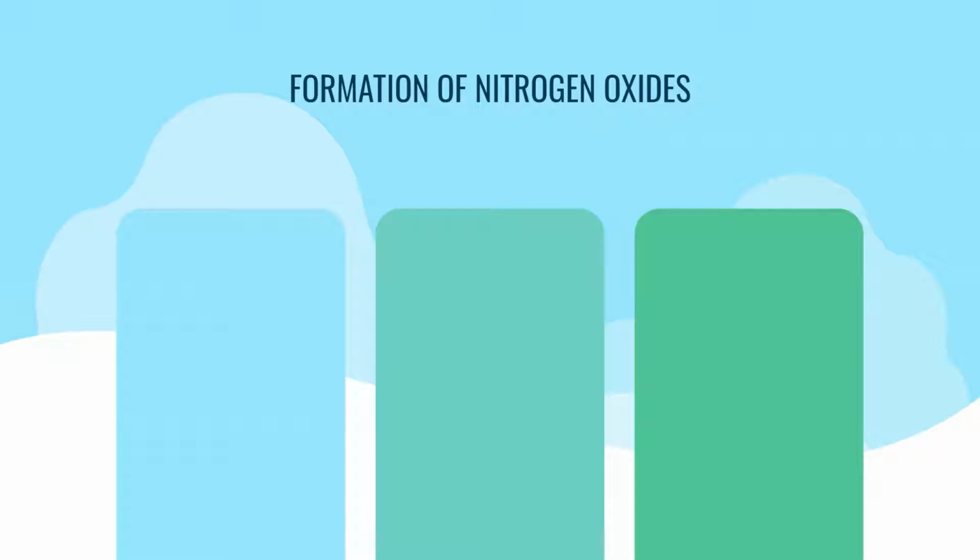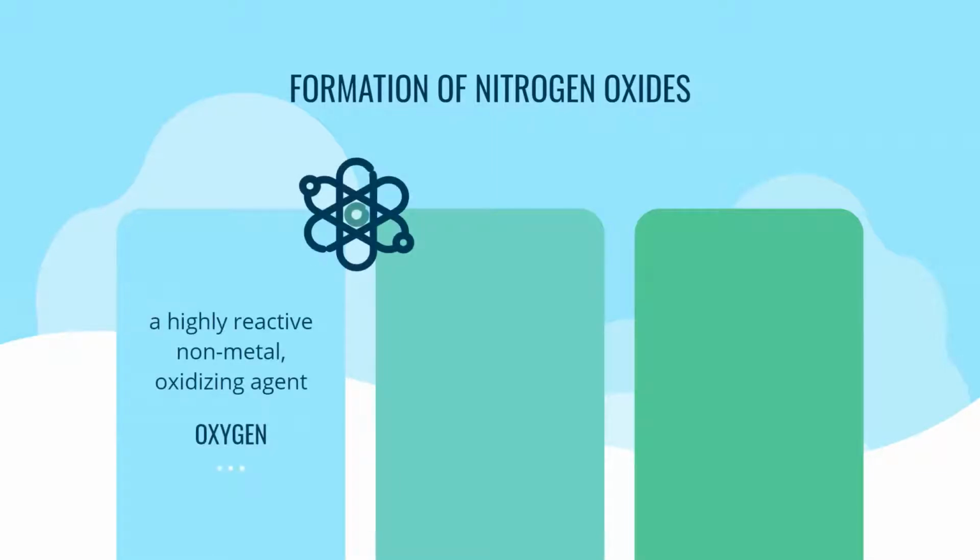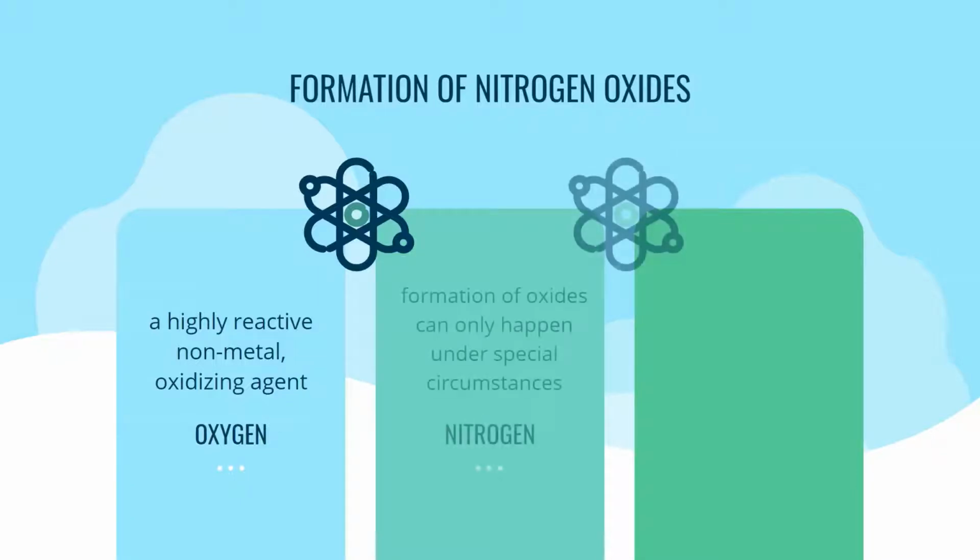To begin, we know that oxygen is a highly reactive nonmetal that is an oxidizing agent that readily forms oxides with most elements and other compounds. One such element is nitrogen. However, such formation of oxides could only happen under very special circumstances. At room temperature, nitrogen is a very inactive gas, but in the presence of lightning or a spark, nitrogen combines with oxygen to form several different types of oxides.